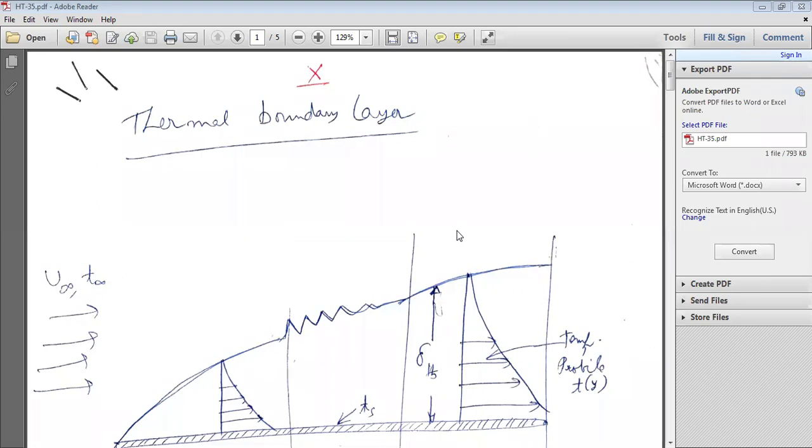Okay, in the last class, I gave an introduction to boundary layer formation.